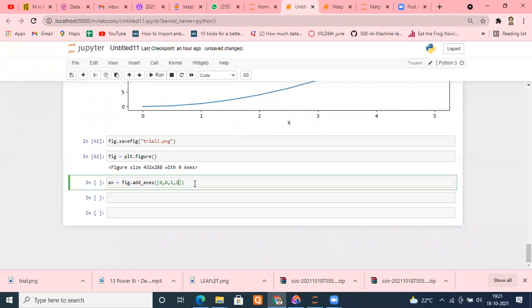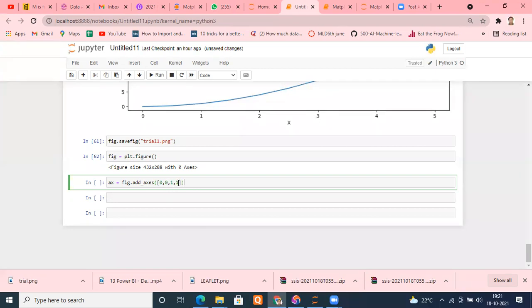Remember what I said? This one is left, this one is bottom, this one is width, this one is height. So what we are saying is, occupy the complete area. I hope you are getting my point now.